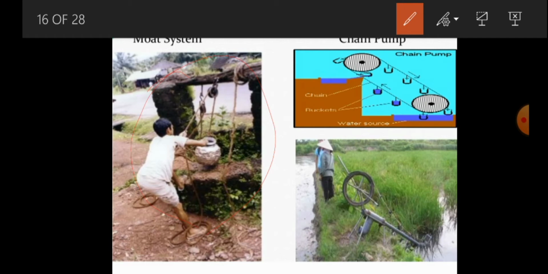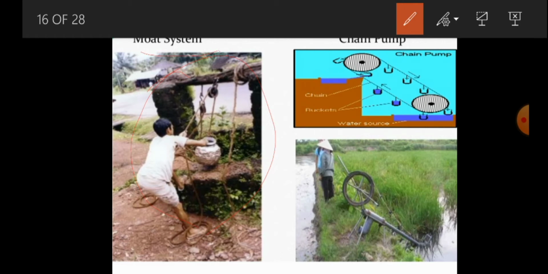The moat system is very simple. Moat is one of the important irrigation methods, which is used to take buckets of water from one place to another. That method is what we call the moat method.